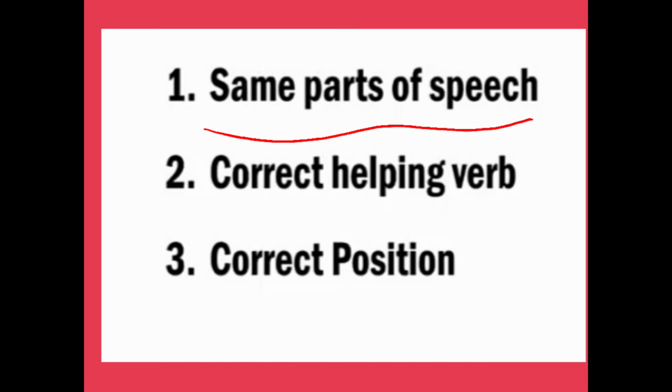So when we use the first part of a correlative conjunction with a subject, object or noun, then the second part will also be used before the same part of speech. Suppose we use not only before the subject, then but also will be used before the subject.